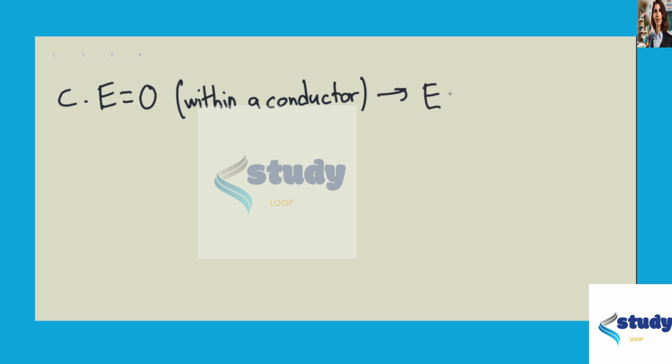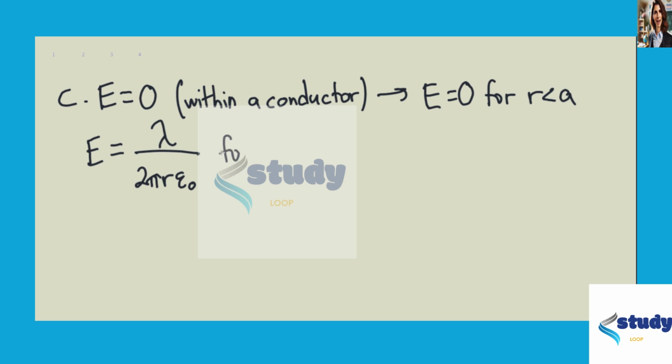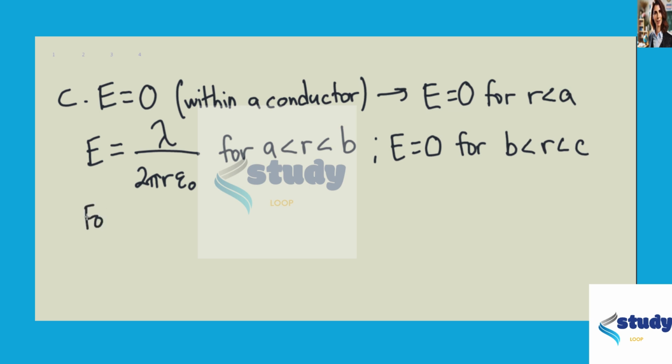Now for part C, within a conductor, the electric field is equal to 0. So we can say the electric field equals 0 within a conductor, and thus the electric field is 0 for radii less than A. Then E is equal to the linear charge density divided by 2 pi R epsilon naught for A less than R less than B. E equals 0 for B less than R less than C, and for R greater than C, the electric field is again the linear charge density divided by 2 pi R multiplied by the permittivity of free space, or the permittivity of a vacuum.